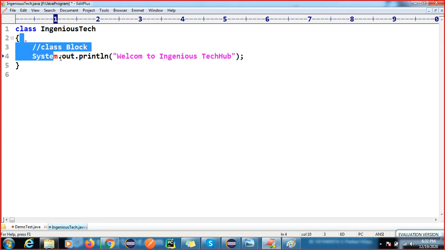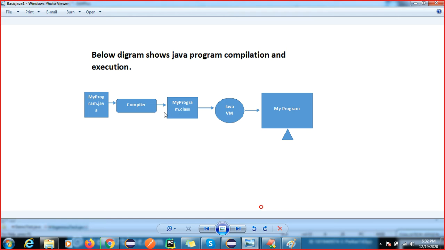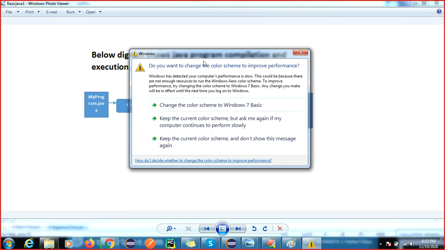The question is, again someone will ask what is System.out.println, and if you want to print "Welcome to Engineers Tech Hub," then what steps do you have to do? You have to compile. After compilation it will generate a .class file.